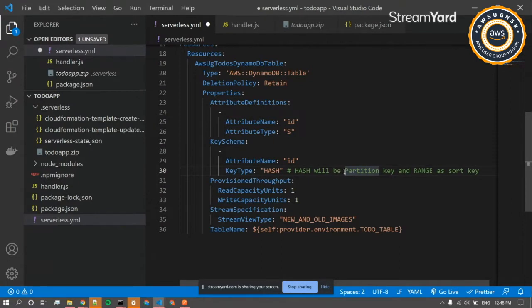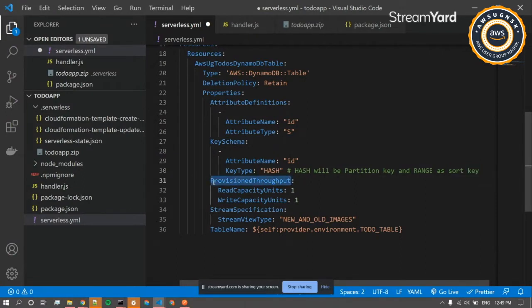And with respect to the sort key, why do we use that? Consider we have to reorder our elements or something like that. We'll be using the sort key for that. So that will contain the indexing and everything for the data that we have stored inside the Dynamo database.